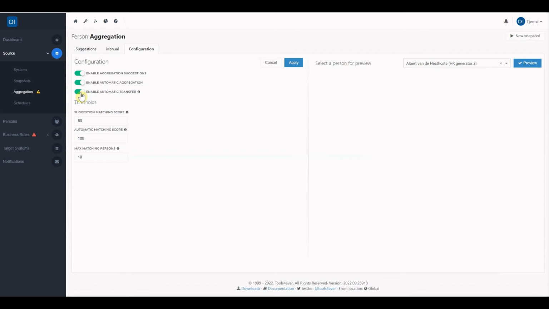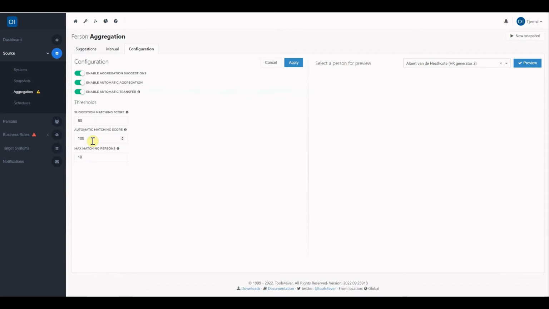So, in case the previous person is missing and only one non-leading person is left in the source, with this toggle enabled, the entitlements of the previous person will automatically be transferred to the non-leading person. For the Enable Automatic Aggregation, we introduced a new threshold for the automatic matching score, and it's used to calculate the score. In case the score is above or equal to the set value, the related persons will be merged automatically.